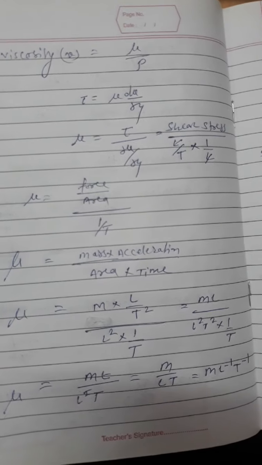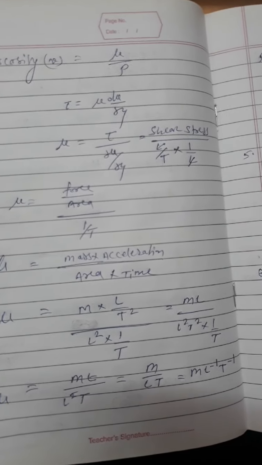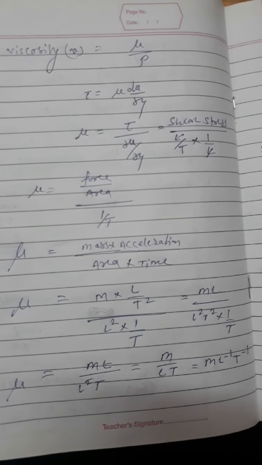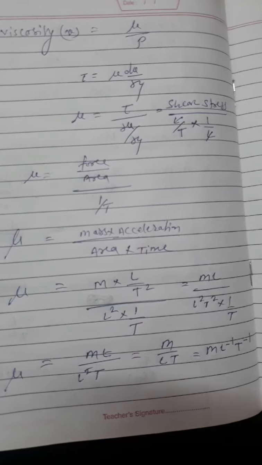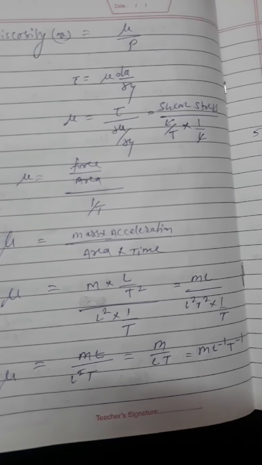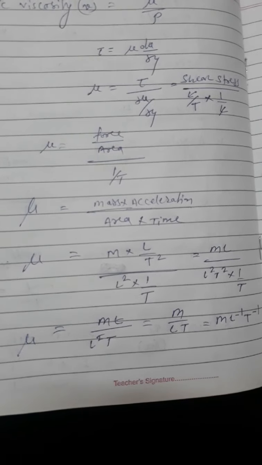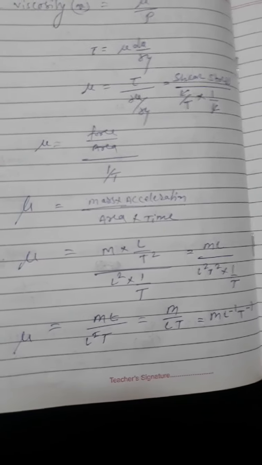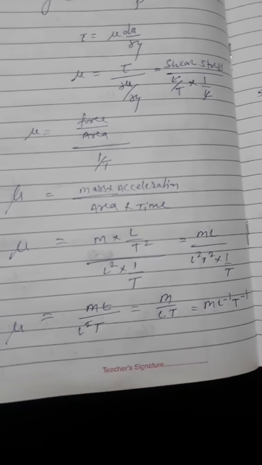Tau equals shear stress. Change in velocity is L upon T into 1 upon L. Mu is equal to shear stress. Shear stress is equal to force upon area. Mu is equal to force upon area upon 1 upon T. Force is equal to mass into acceleration. Mu is equal to mass into acceleration divided by area into time.